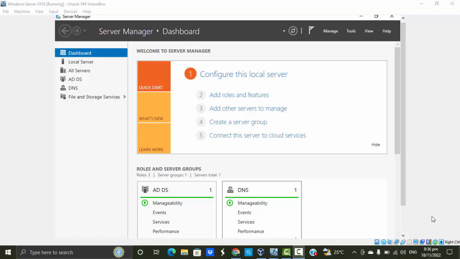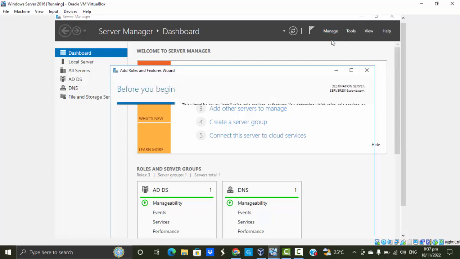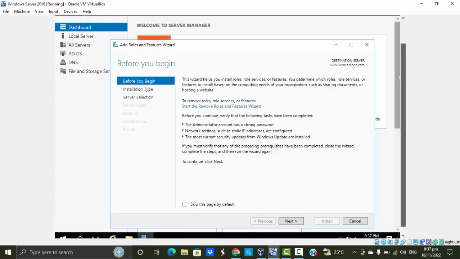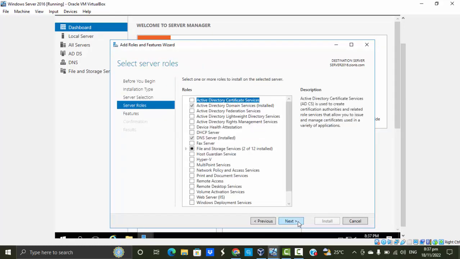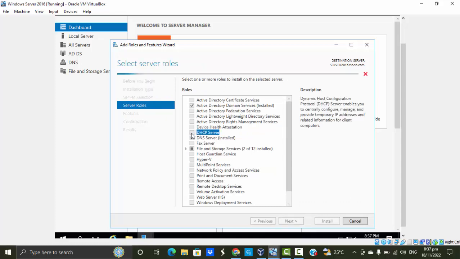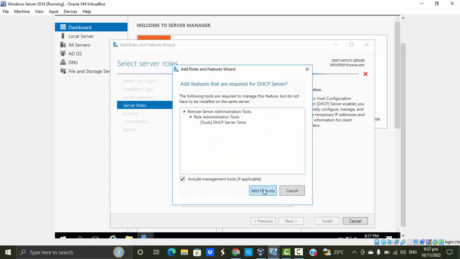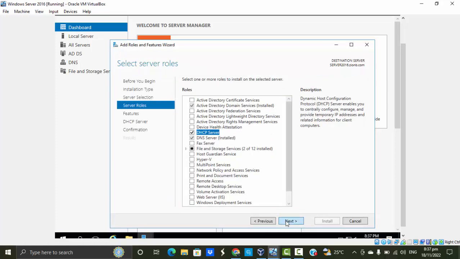Today I'm going to show you how to set up and install your DHCP server on your Windows Server 2016. First, on your Windows server, you're going to open up the Server Manager. You're going to go on the top here, click Manage, Add Roles and Features, click Next again, and here you're going to look for DHCP Server. Select this, click Add Features, click Next,